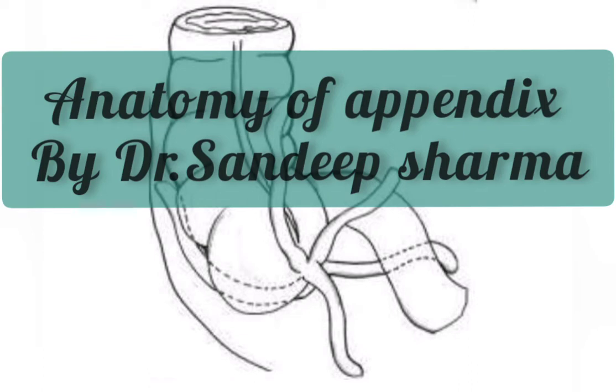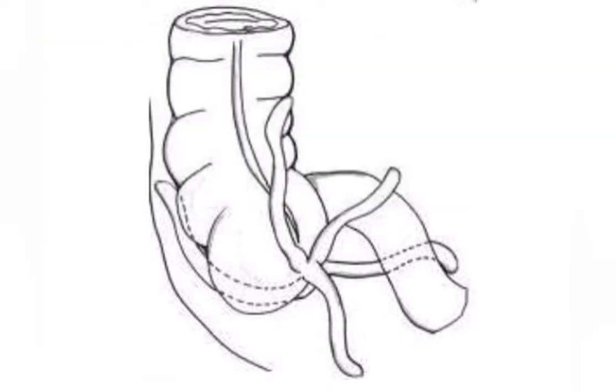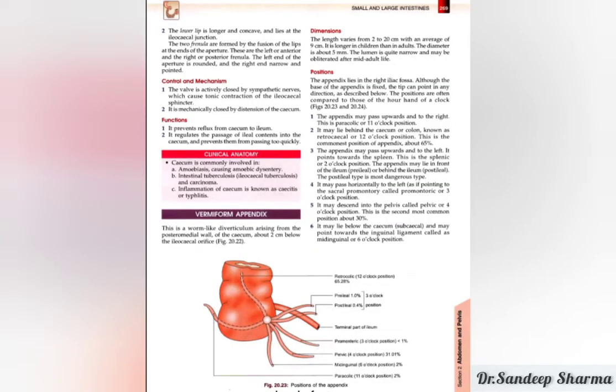So today we will discuss vermiform appendix. What is vermiform appendix? Why is appendix called vermiform? As the name denotes, vermiform is a term derived from worm. It looks like a worm, so it is called vermiform appendix. Due to its structure like a worm, it is called vermiform appendix.